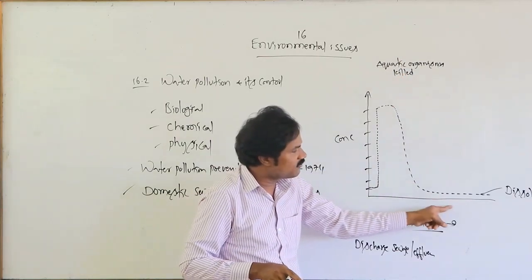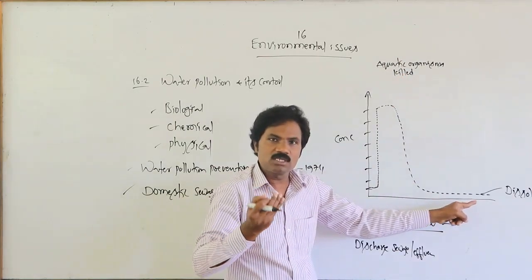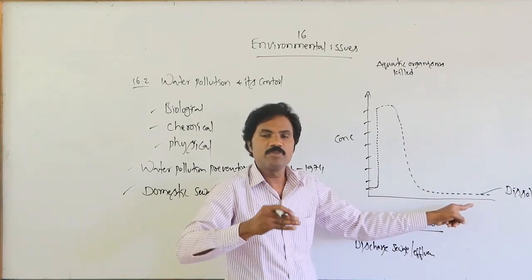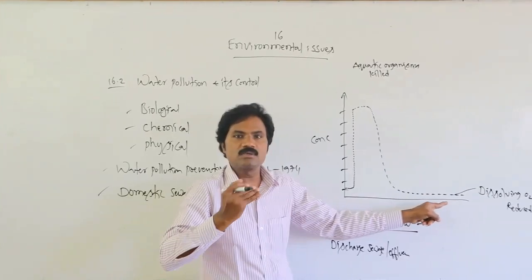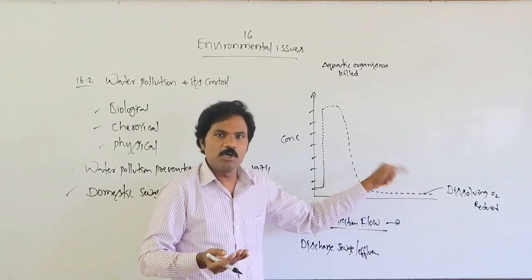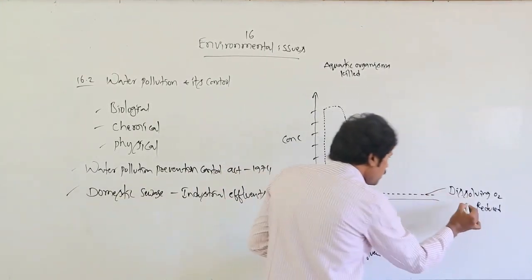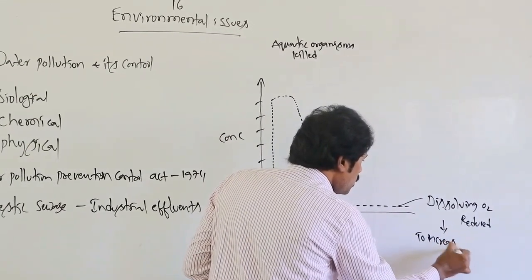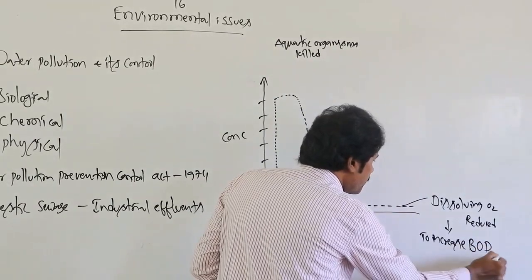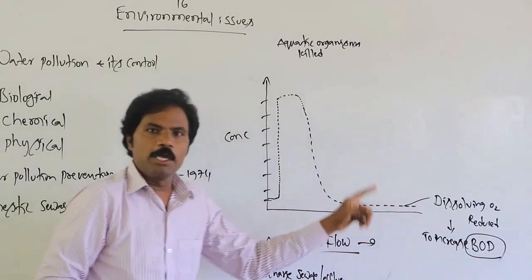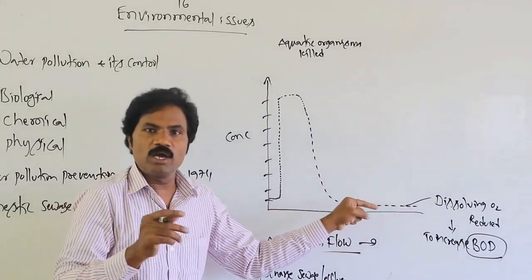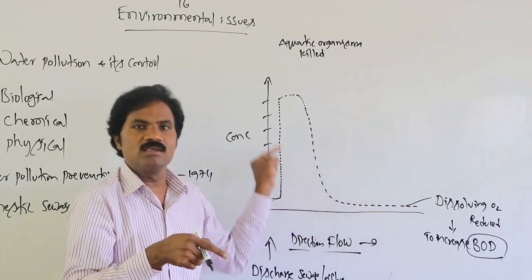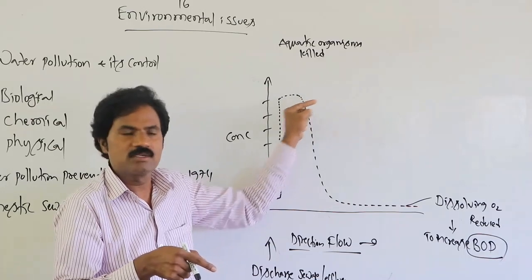The dissolved oxygen will be reduced, and then automatically it enhances the biochemical oxygen demand. It increases biochemical oxygen demand, that is important. Biochemical oxygen demand increases whenever the concentration of effluents increases.